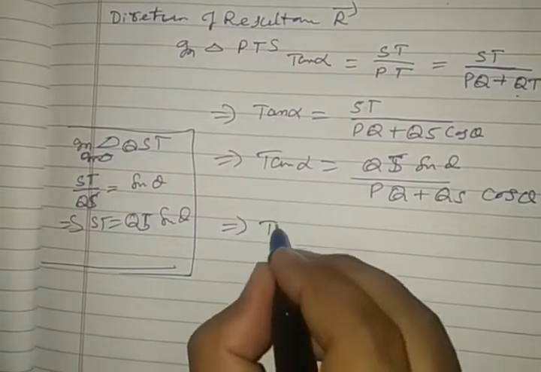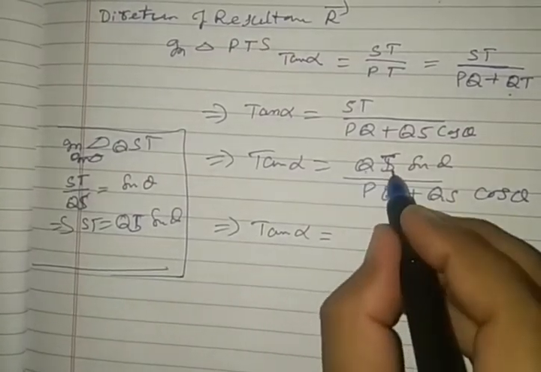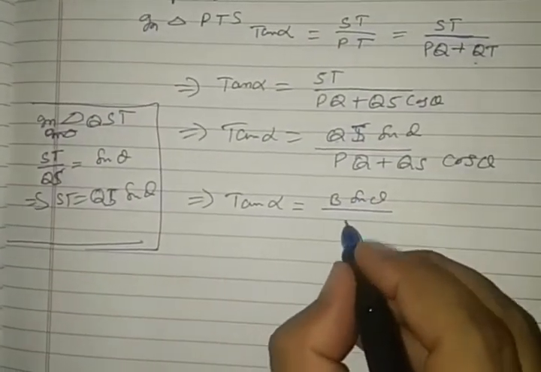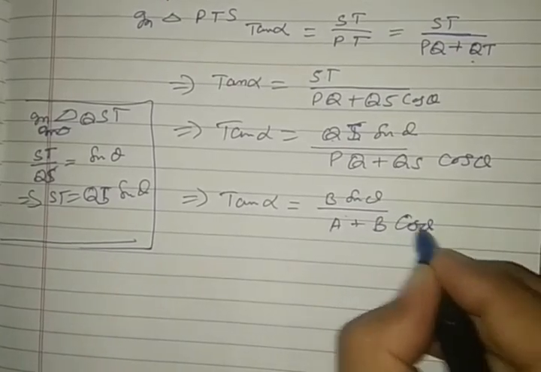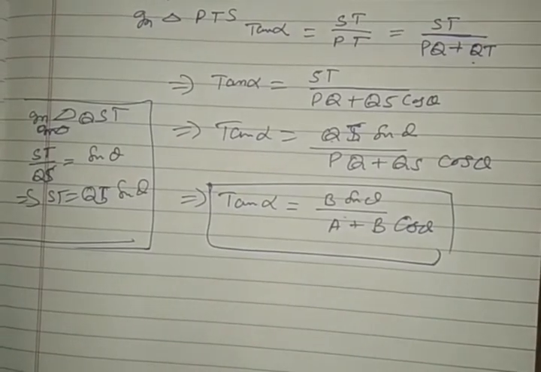So this implies that tan alpha is equal to QS, and QS is vector B, so B sin theta by PQ, which is vector A, plus vector B cos theta. This is the formula to calculate the direction of a resultant vector.